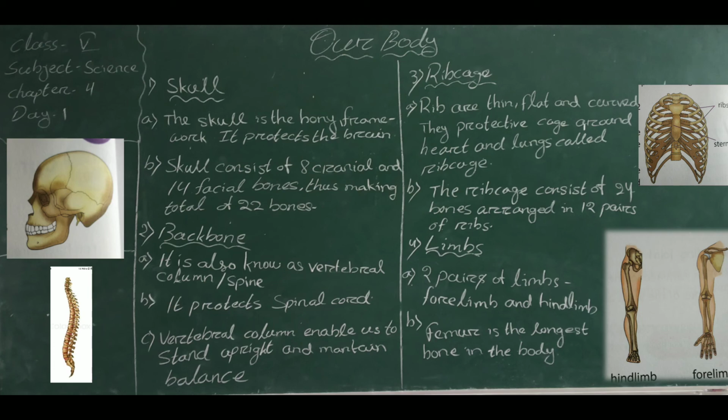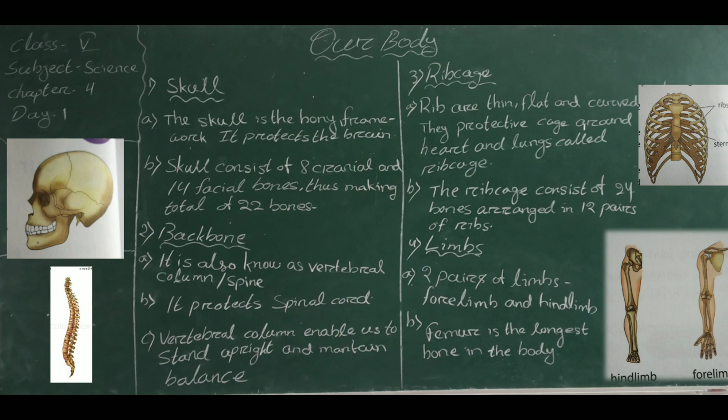The ribs are joined to the breastbone in the front and to the backbone at the back. Apart from protecting the heart and lungs, the ribs also protect parts of the stomach, kidney and spleen.